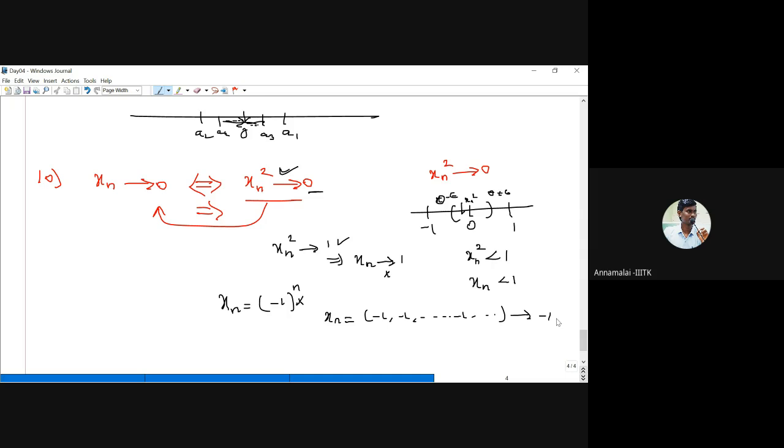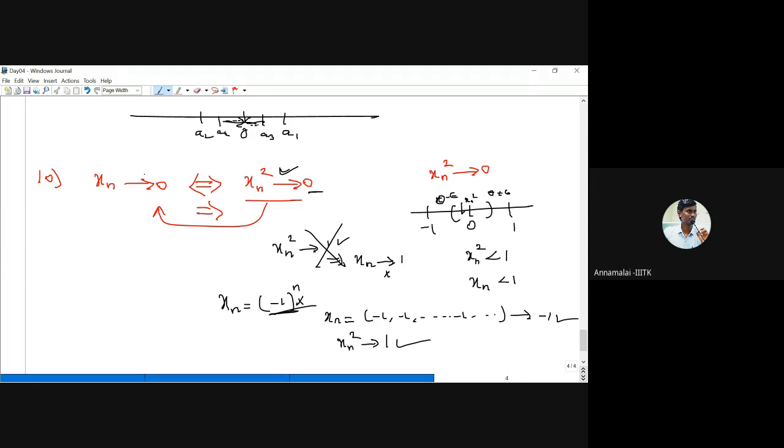So if you take x_n equal to minus 1, minus 1, minus 1, it converges to minus 1. And what does x_n squared converge to? 1, because you have to square each term. Therefore x_n squared, which is 1, 1, 1, 1, converges to 1, but we cannot say x_n converges to 1, because sometimes it converges to minus 1 or sometimes does not converge. Therefore, this result is not true in general. But x_n converges to 0 if and only if x_n squared also converges to 0. So both directions are true if the limit is 0.